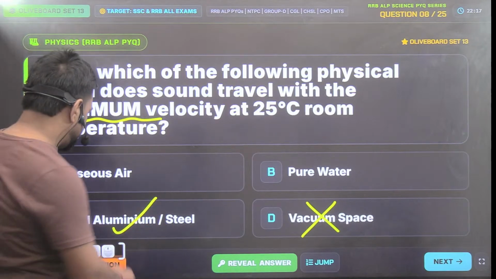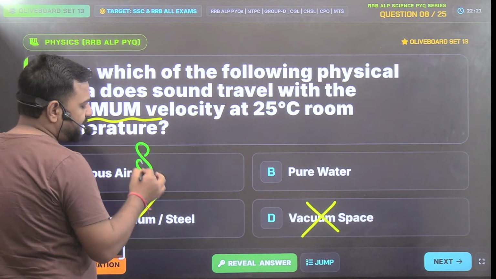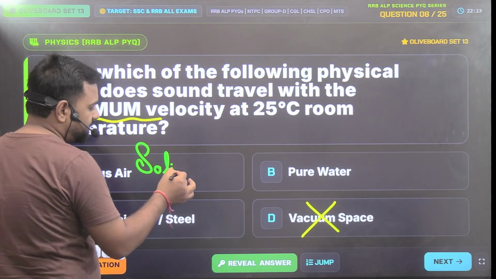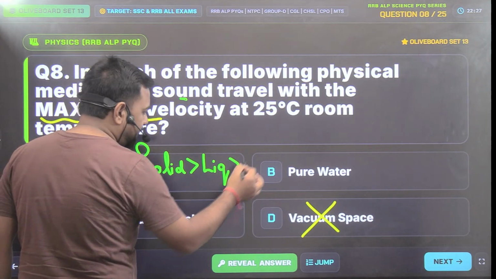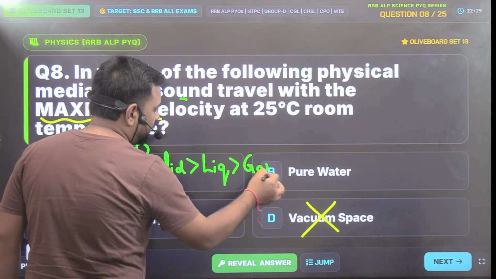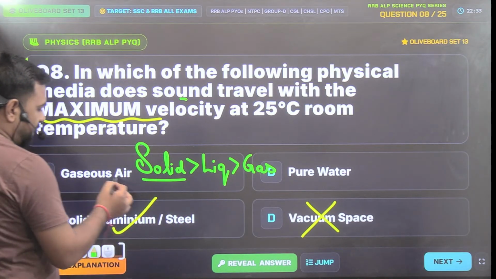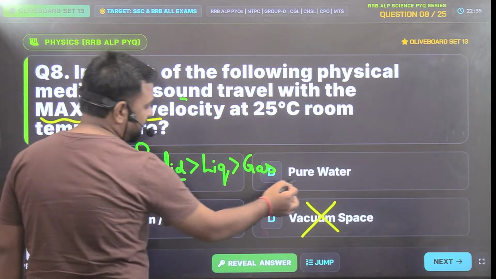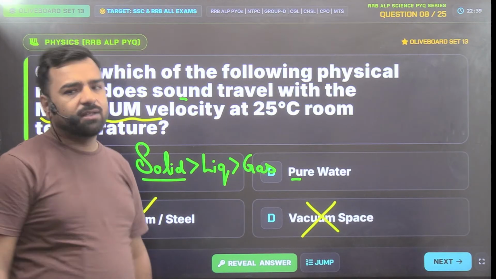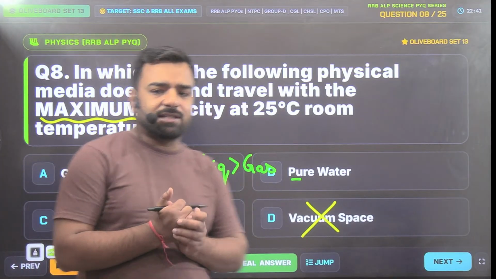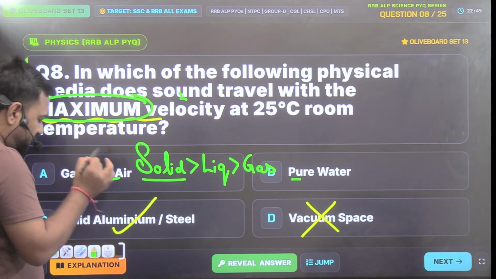Why? Because if I'll just go with the sequence order, the sound speed is maximum in the case of solid, then liquid, and then gas. So the speed of sound will be maximum in the case of solid. And here, that's the gaseous part, this is the liquid part, and this is the solid part. So we'll go with option number C. Understood? Okay, so now this time this is clear. So it was asking about the maximum velocity, and maximum velocity will be in the case of option number C.